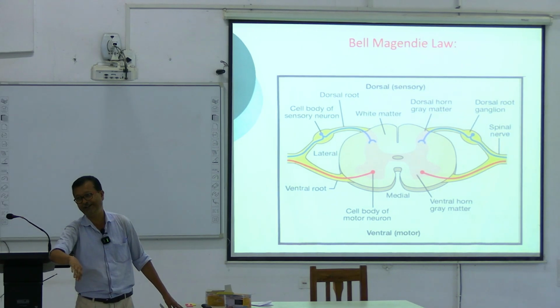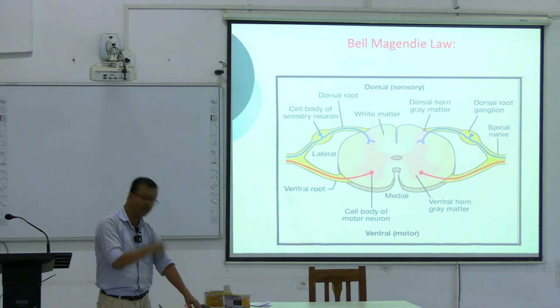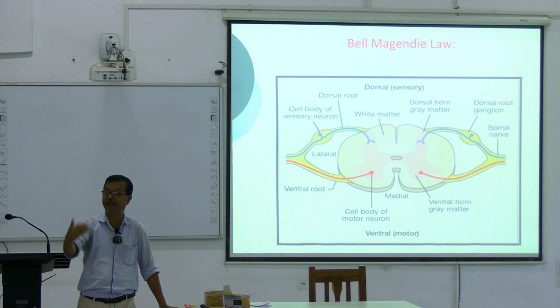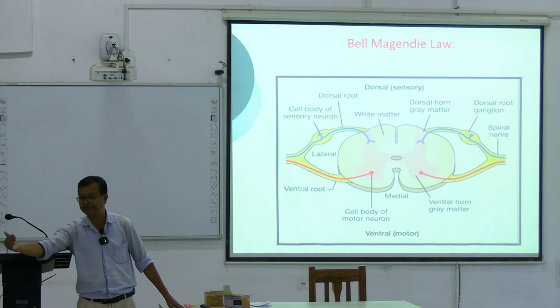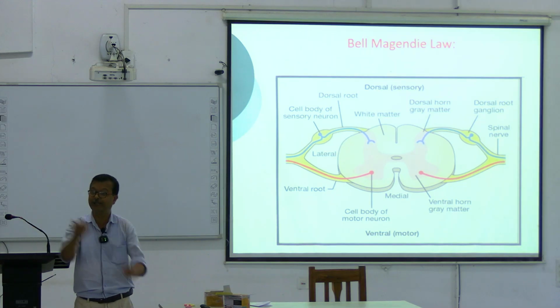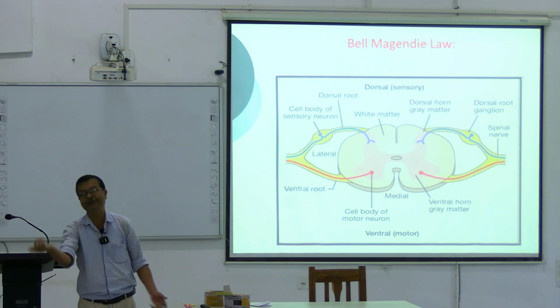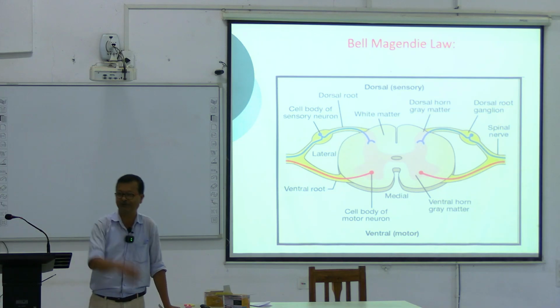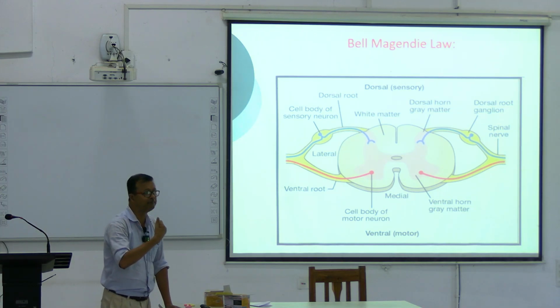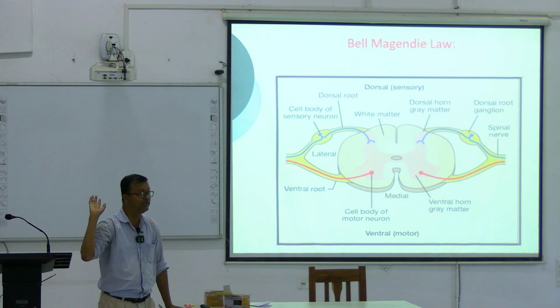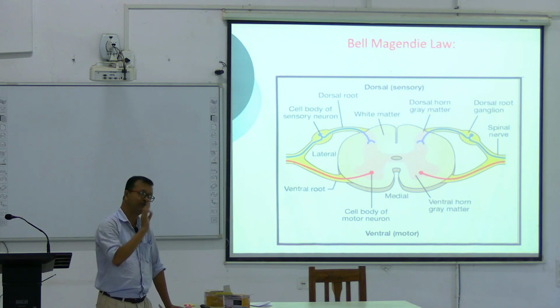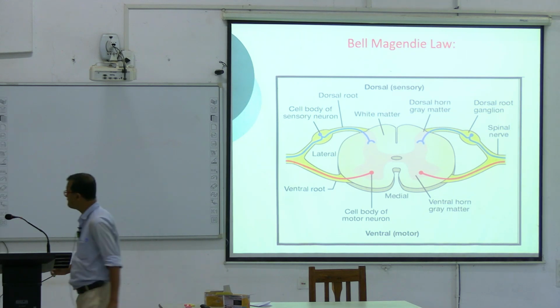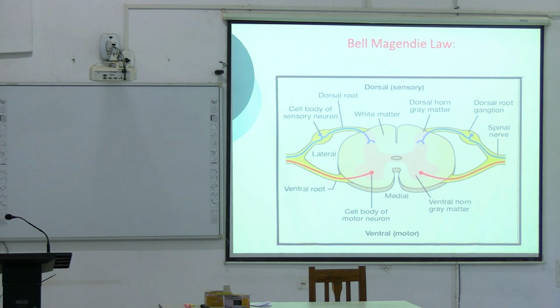Say for sound sensation, the sound will be transduced into what? Into the nerve action potential. That nerve action potential further will be decoded into what? Into the sound, so that you can perceive sound. Similarly, take the example of any type of sensation, and that will be decoded in the somatosensory cortex. And the third thing is the Bell-Magendie law.